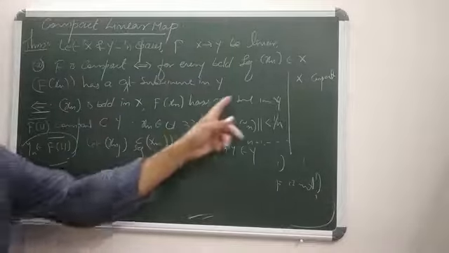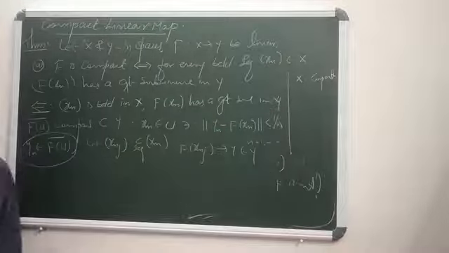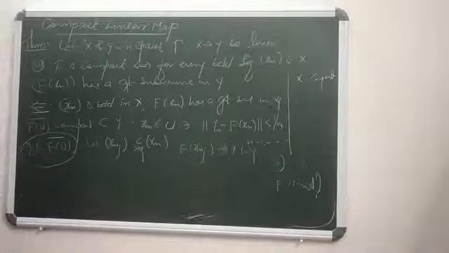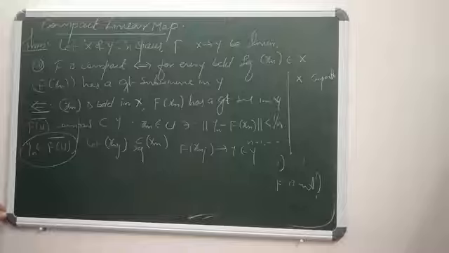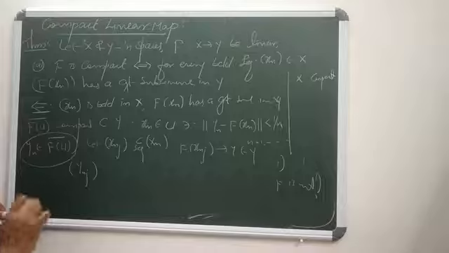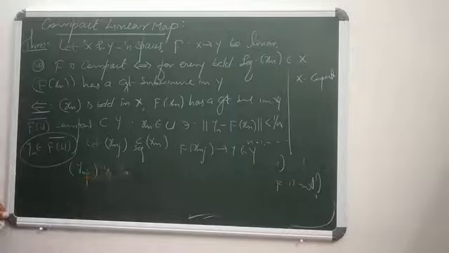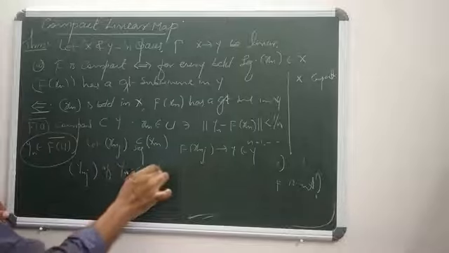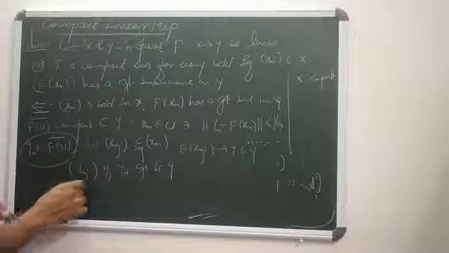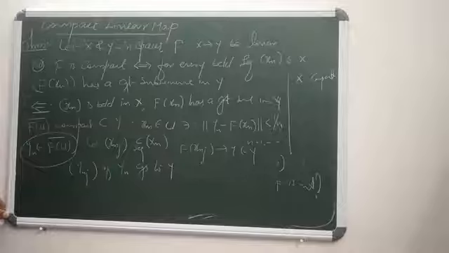Because f of Xn has a convergent subsequence in Y, which means this f of Xnj converges to some y in capital Y. Right. Then the subsequence Ynj of Yn surely converges to y, since f of Xnj converges to y.